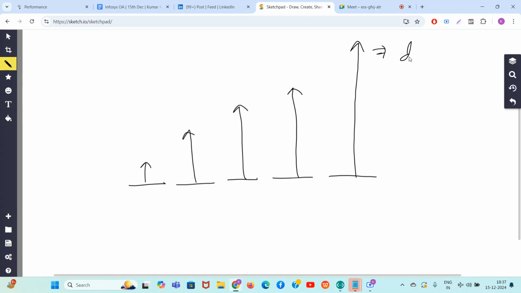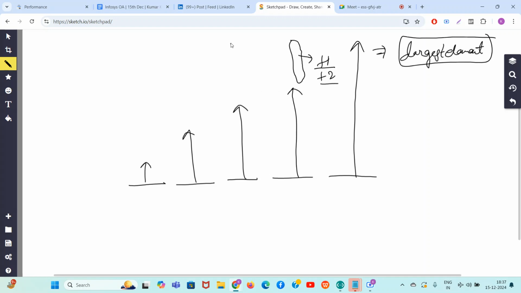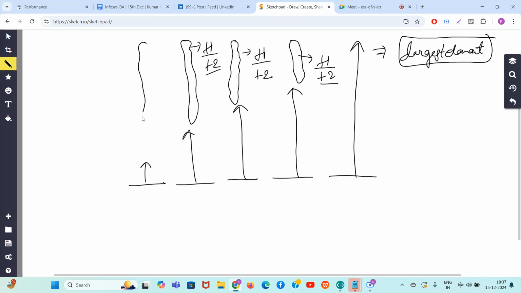So this is the largest element, right? Now, guys, we have to minimize the number of operations. So what we are doing is that this much distance can be covered by a series of plus ones and plus twos. You know that this much distance can be covered by a series of plus one and plus two.